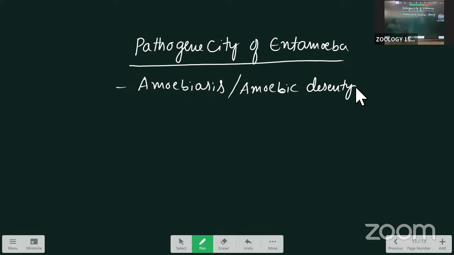The amoeba, Entamoeba, is present in the large intestine.